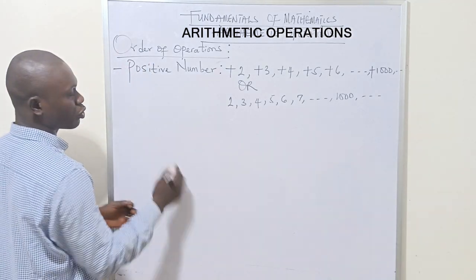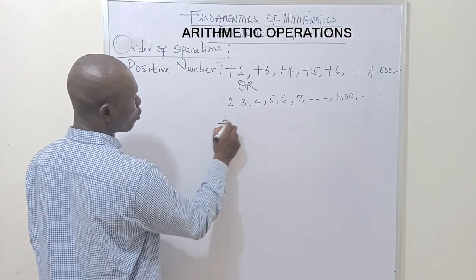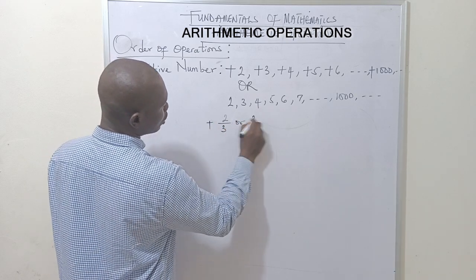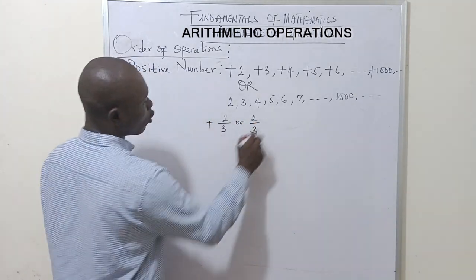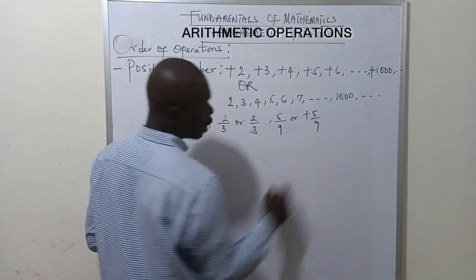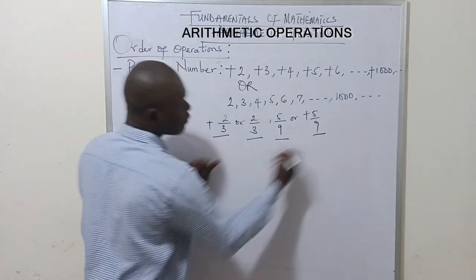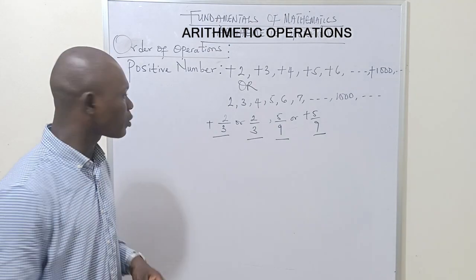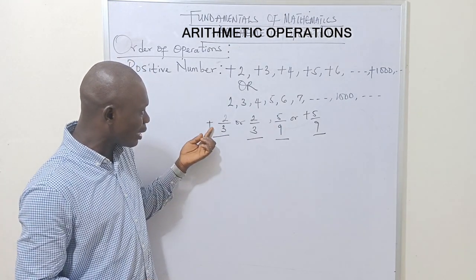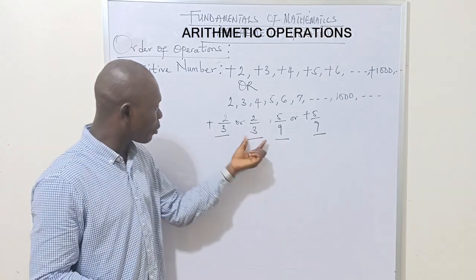What do I mean by fraction? I don't want to go in depth into fractions now, but let's see some examples. These are proper fractions. It can either be +2/3, or we can just have 2/3. We can also have 5/9, or +5/9. All of these numbers are regarded as positive numbers. Why? Because each of them is preceded with a positive sign or without a positive sign.